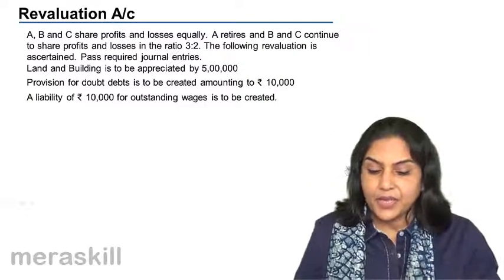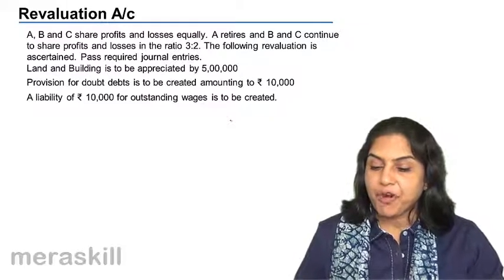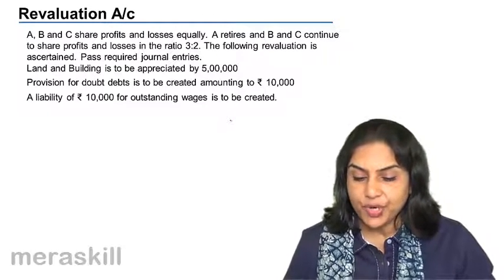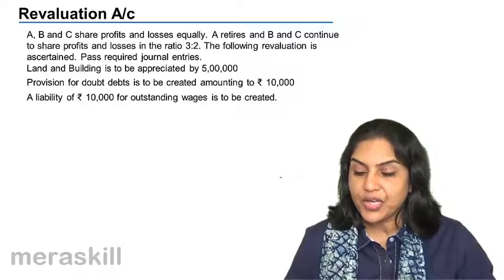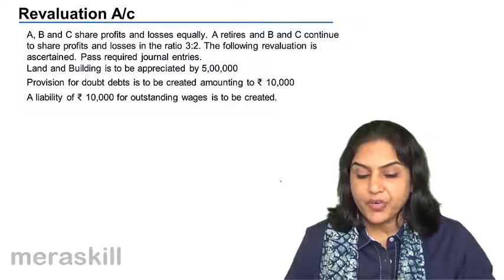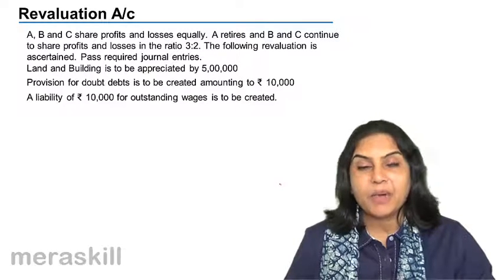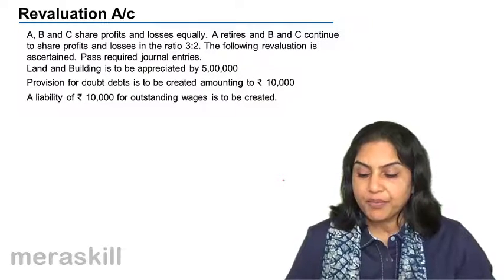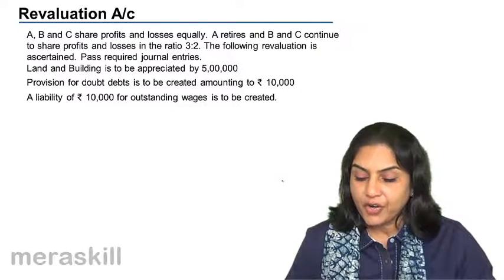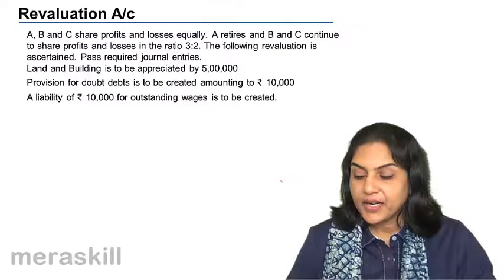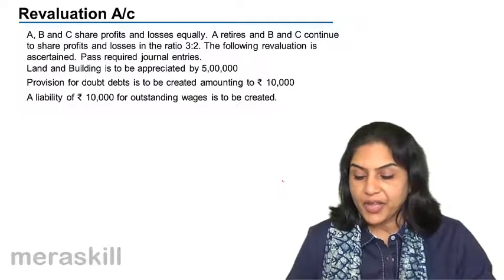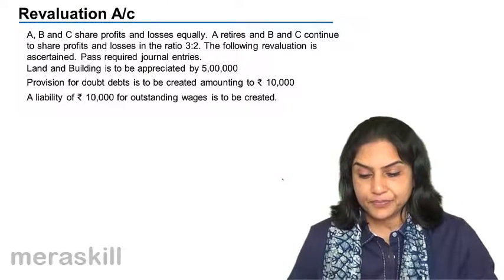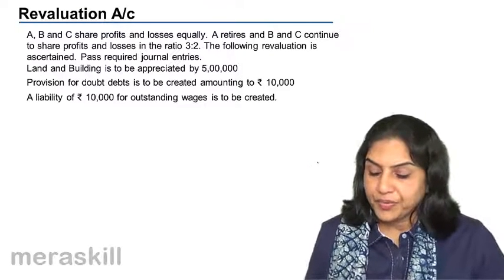Next, A, B and C share profits and losses equally. A retires and B and C continue to share profits and losses in the ratio 3:2. The following revaluation is ascertained and pass required journal entries. Land and building appreciated by 5 lakh. Provision for doubtful debts to be created 10,000. Liability of 10,000 for outstanding wages is to be created. What would be the entries?